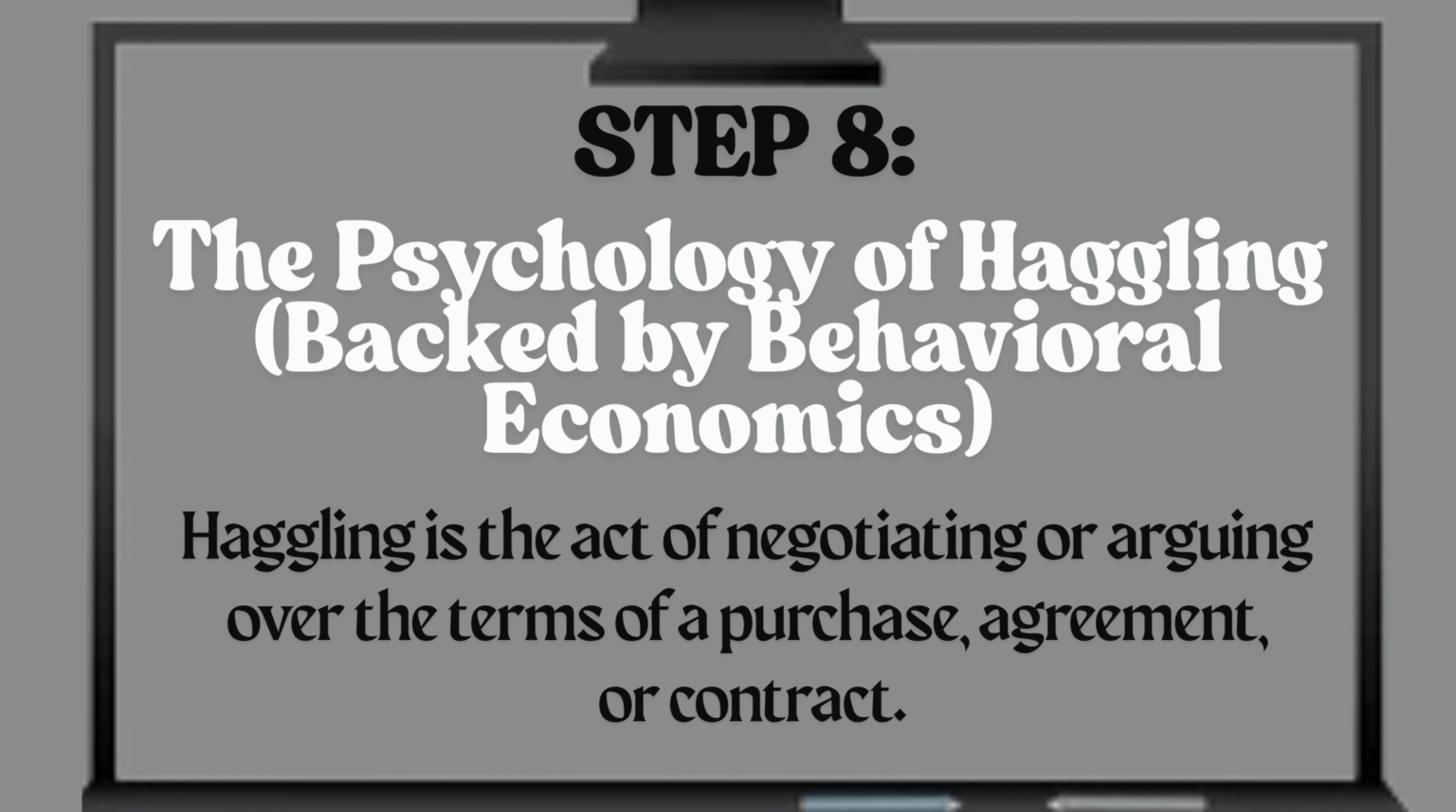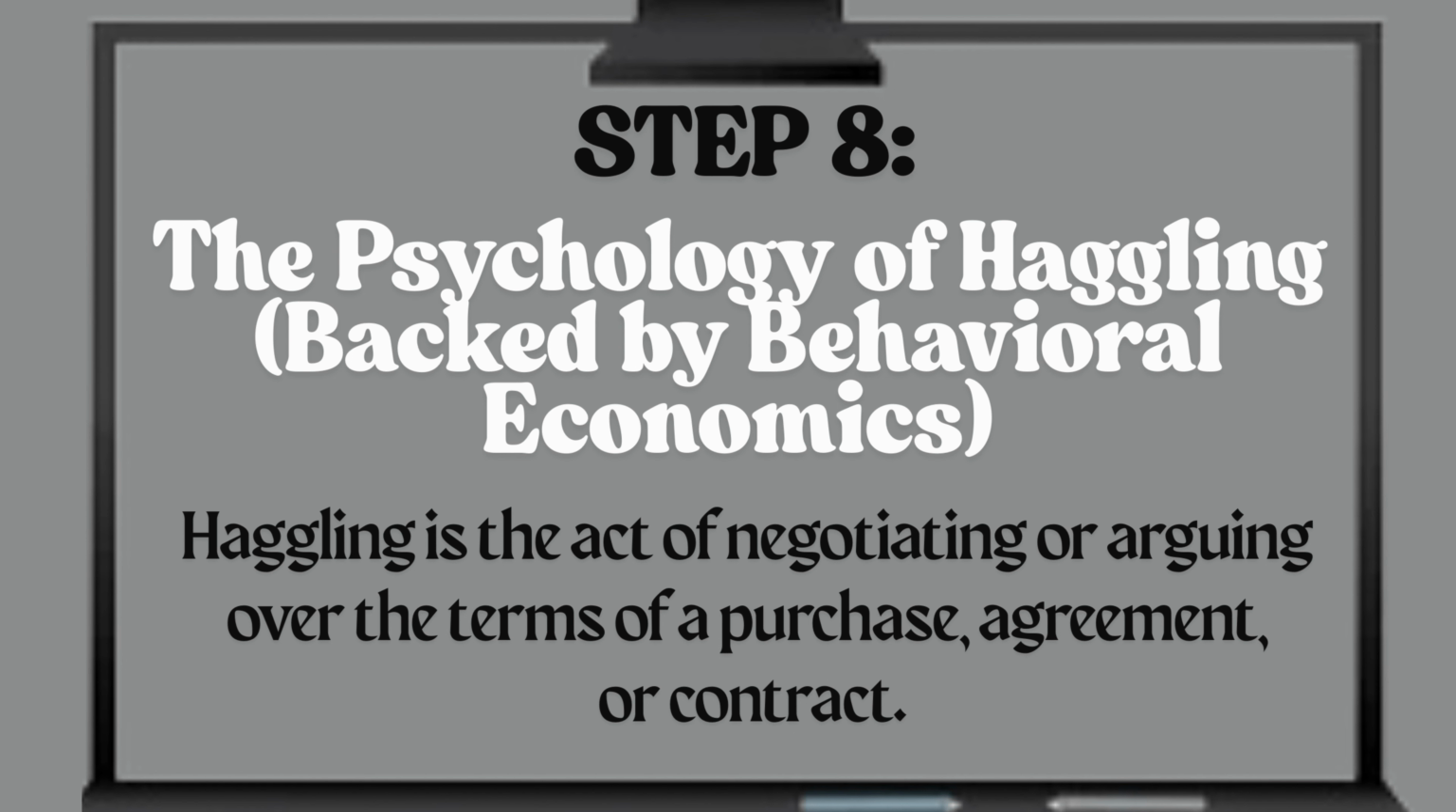Step 8. The psychology of haggling, backed by behavioral economics. Haggling is the act of negotiating or arguing over the terms of a purchase, agreement, or contract. It involves two parties making sequential offers and counteroffers until a mutually agreed-upon price is reached. Haggling isn't just about being cheap. It's cultural and expected in many places.